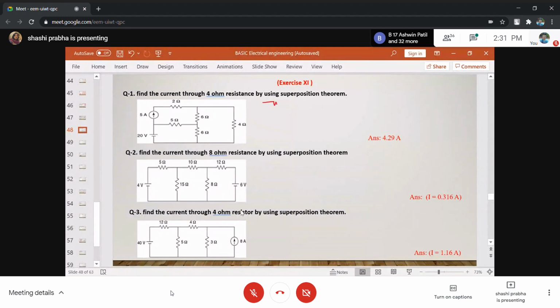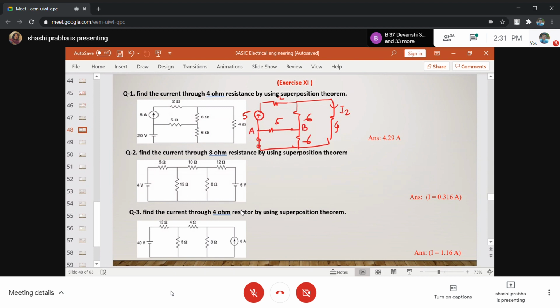This one, this one. This is 5. This will be considered 6. This will be considered 6. This is the symbol of short circuit, and this is 4. So you want to find this current, say this is I2. If you don't find any series and parallel, please go for KVL. Otherwise, definitely there is some series and parallel. I will name this as A. I will name this as B.